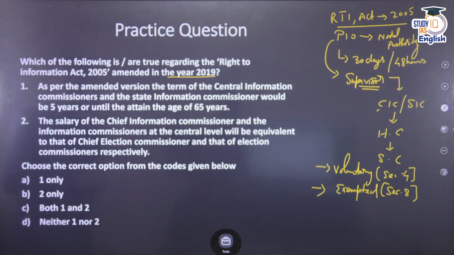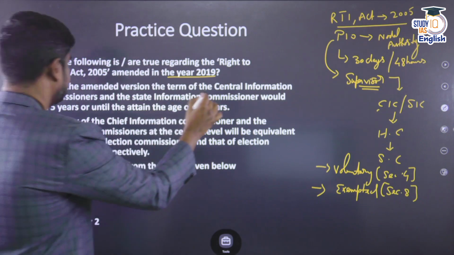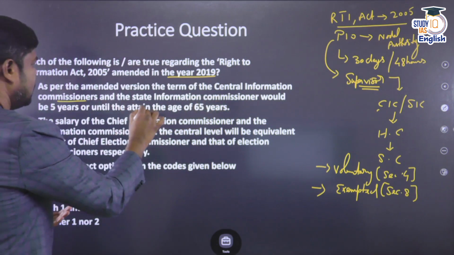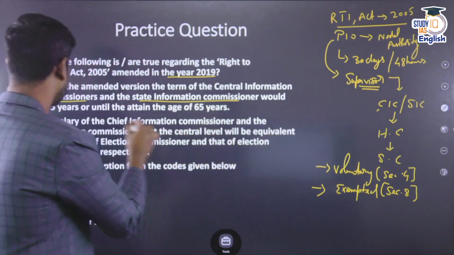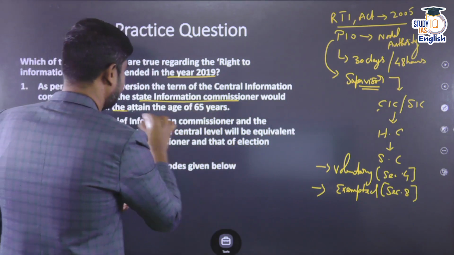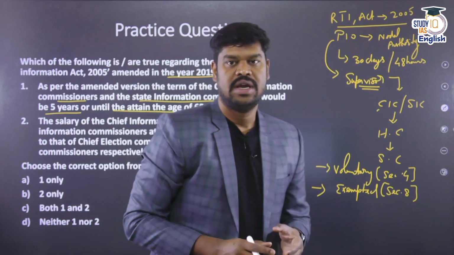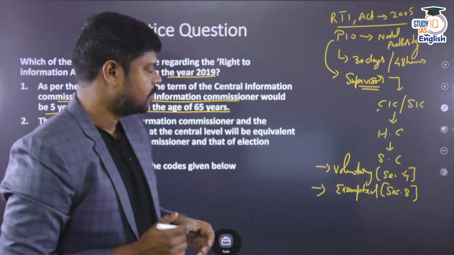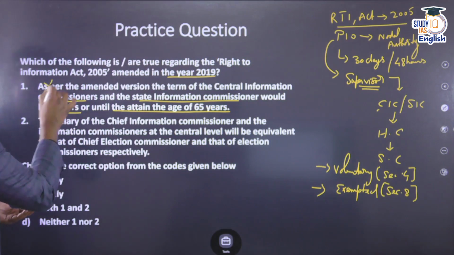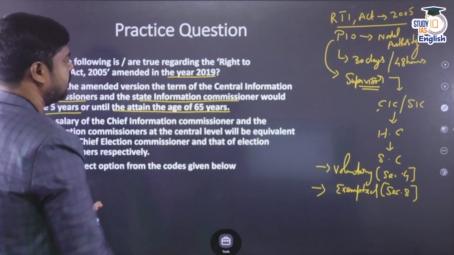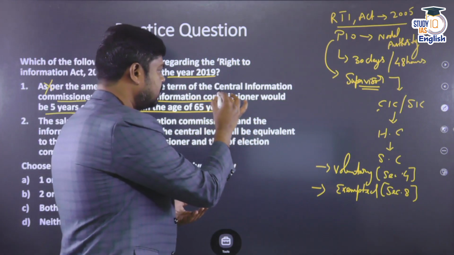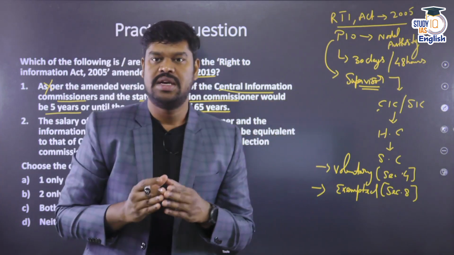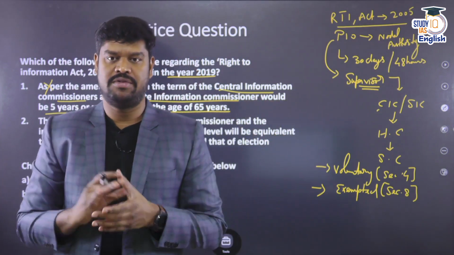So, come to the first statement. As per the amended version of the Act, the term of the Central Information Commissioners and the State Information Commissioners would be 5 years or until they attain the age of 65 years. In fact, this was the provision of the Act before the law was amended. When the law was amended in the year 2019, they changed this and said now the term is not fixed. Rather, the term can be determined by the central government.